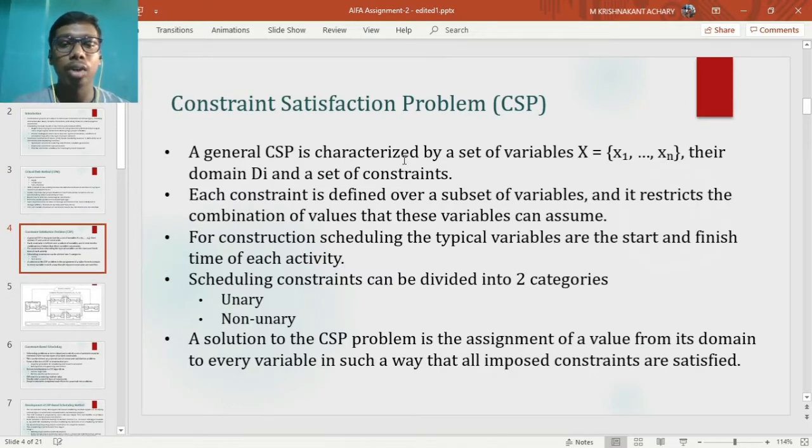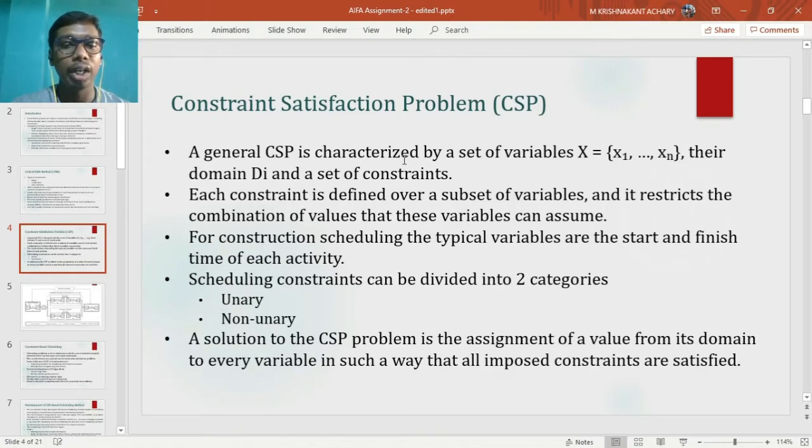Coming to constraint satisfaction problem, it is formulated by set of variables and their domains. The solution or schedule is generated by applying constraint and reducing the domain of variable progressively till all the constraints are satisfied. If not, then soft constraints are relaxed and algorithm backtracks to find another path for schedule generation.